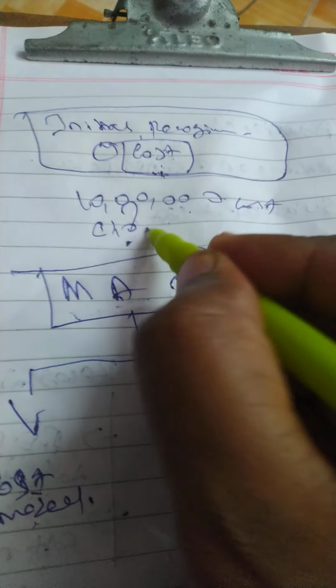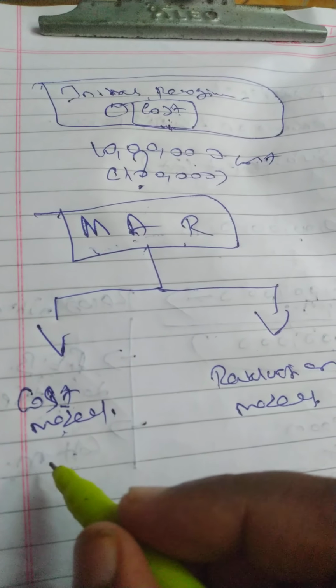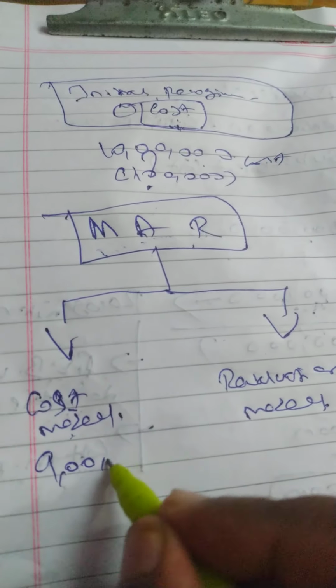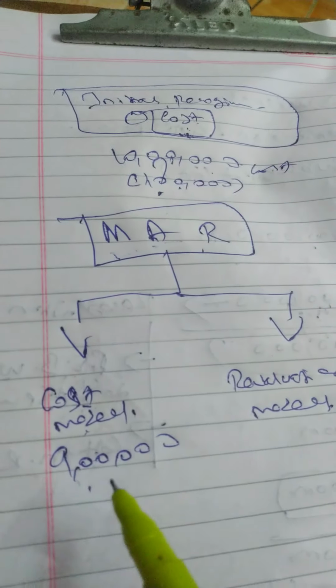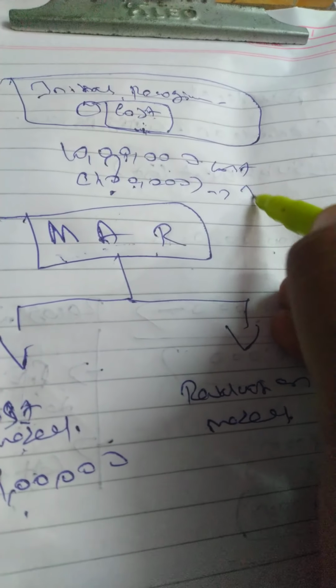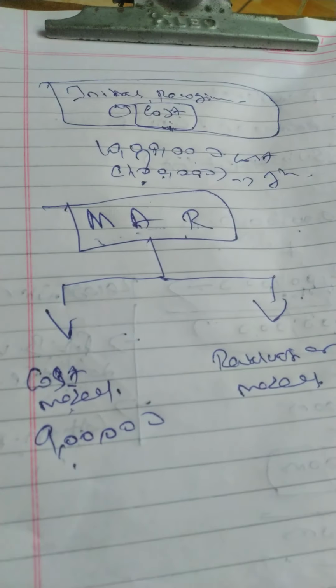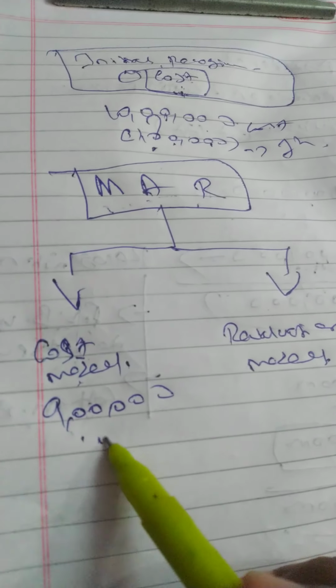So 1 year is over. Now the amount is 10 lakh minus 1 lakh equal to 9 lakh. First year depreciation is 1 lakh rupees, so the amount is 9 lakh now.